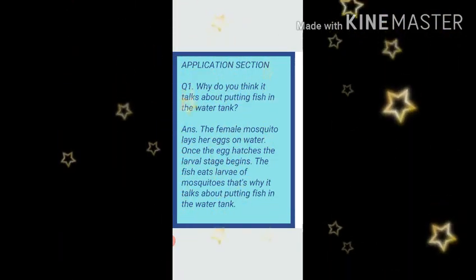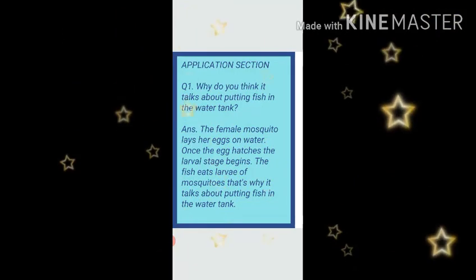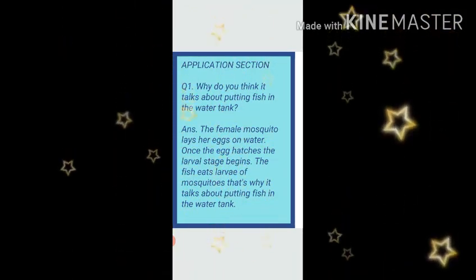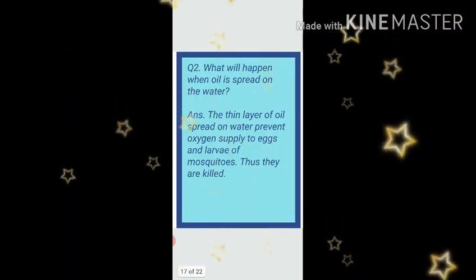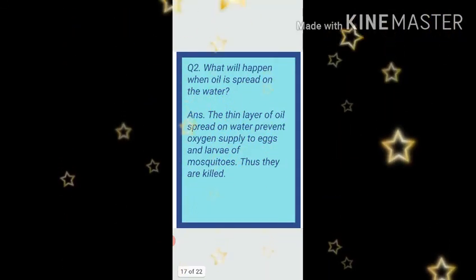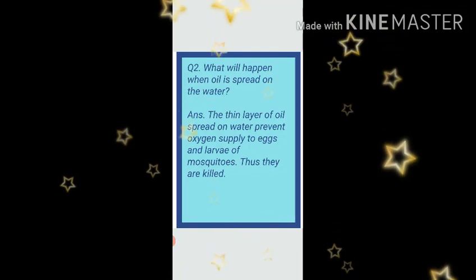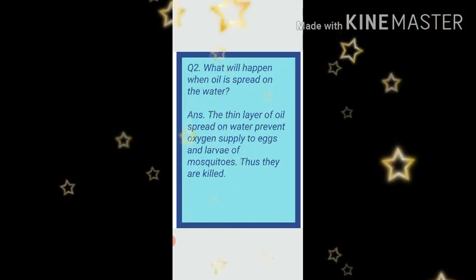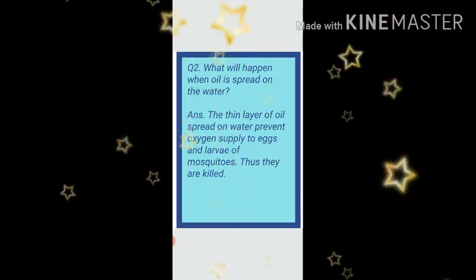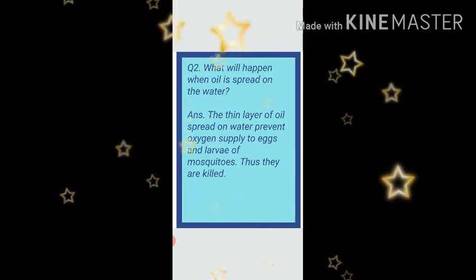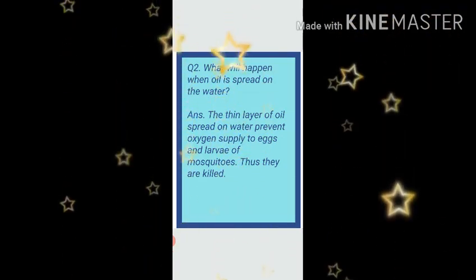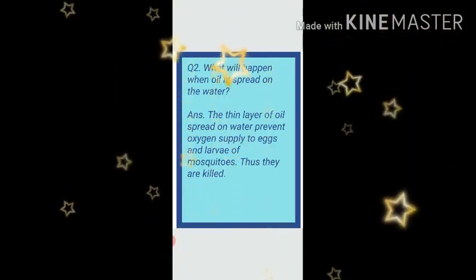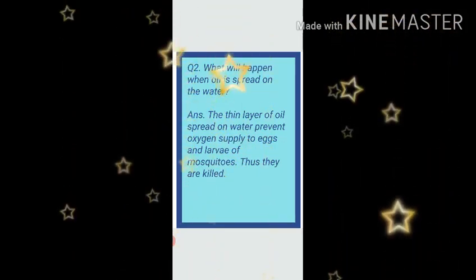So, this is one of the methods to stop the breeding of mosquitoes. Right, kids? Moving ahead, question number 2 of application section. What will happen when oil is spread on water? If you remember, we have done one preventive measure for malaria, that we should spray kerosene on ponds, in the drains, in the pits. So what happens?